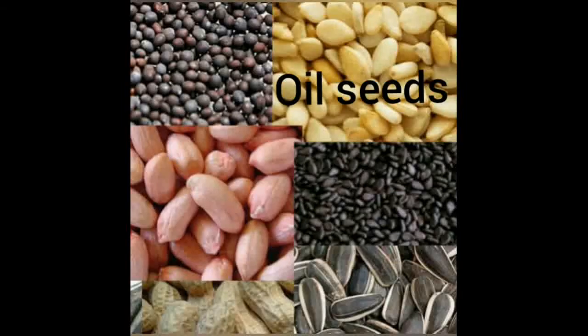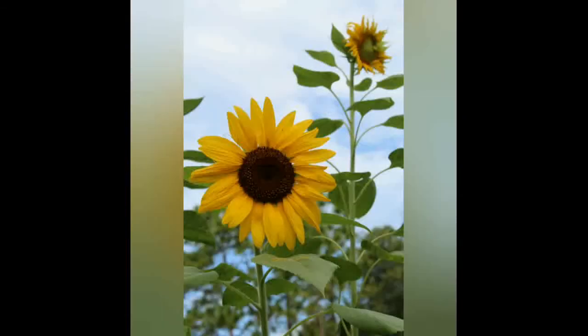Next, oil seeds. Groundnut, mustard, coconut and sesame or til are oil seeds. Oil got from these oil seeds is used for cooking. Gujarat leads in the production of groundnuts. Sunflower is also widely grown for its oil.